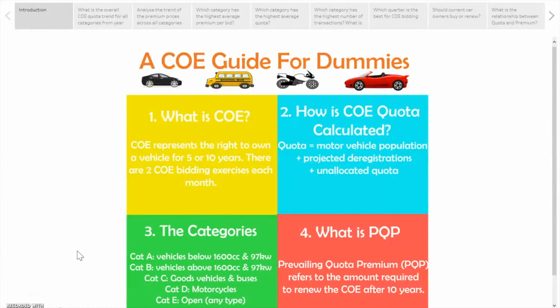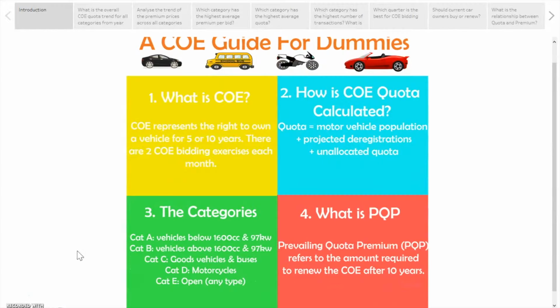Thirdly, the categories. Category A consists of vehicles below 1600 cc and 97 kilowatts. Category B vehicles consist of vehicles that are above 1600 cc and 97 kilowatts. Category C vehicles include goods vehicles and buses, whereas Category D includes motorcycles and Category E is an open category.